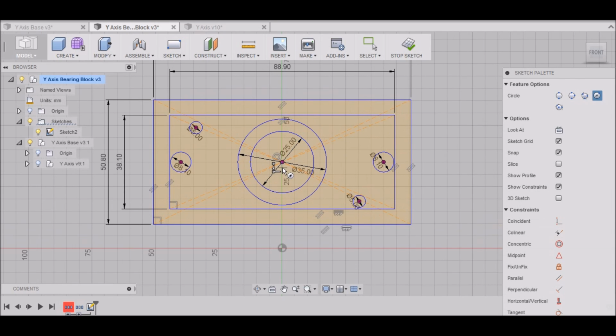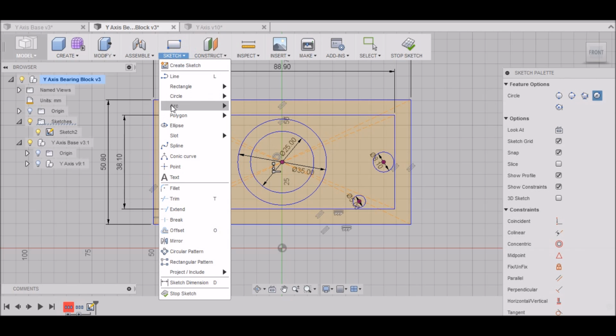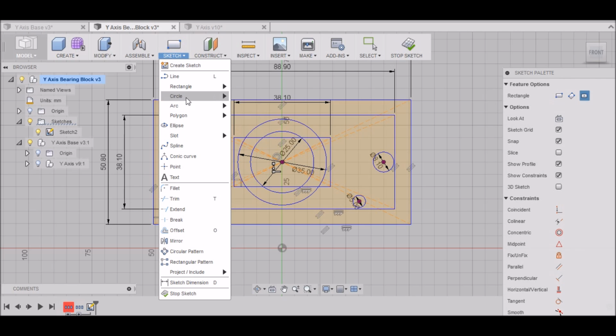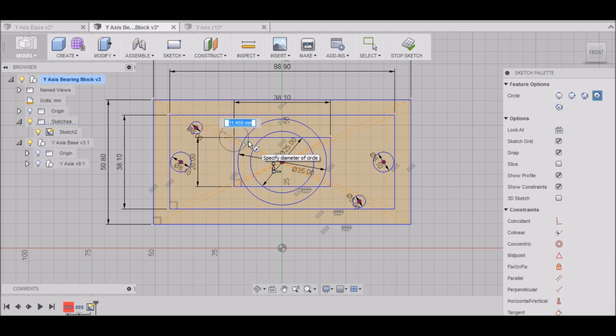Now that we have those holes done, one last thing. We want to do a center point rectangle, and this needs to be 20 millimeters wide and 38.1 millimeters in width. There we go. Alright. And then I want to do a circle again right here. And this is going to be 4.1 millimeters.